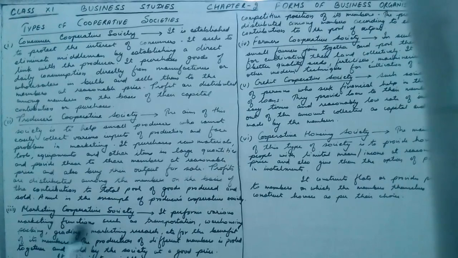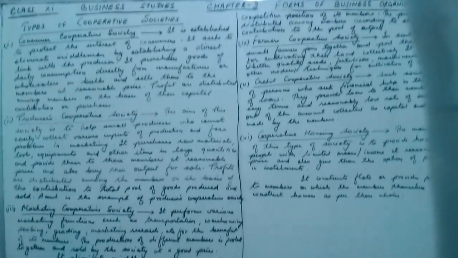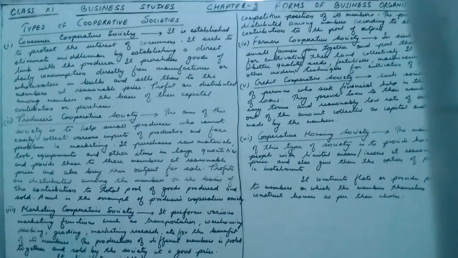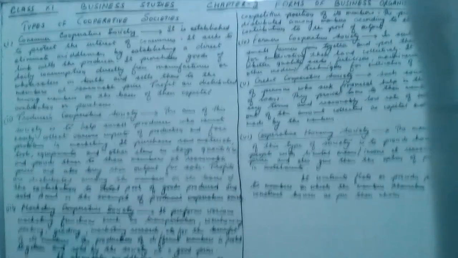Now third is marketing cooperative society. It performs various marketing functions such as transporting, warehousing, packaging, grading, marketing research, etc. for the benefit of its members. So the marketing cooperative society, for the benefit of its members, does various types of marketing work like the transportation of the goods, warehousing or godown facilities, then packaging, grading and marketing research, etc. For whom? For the members of the marketing cooperative society.